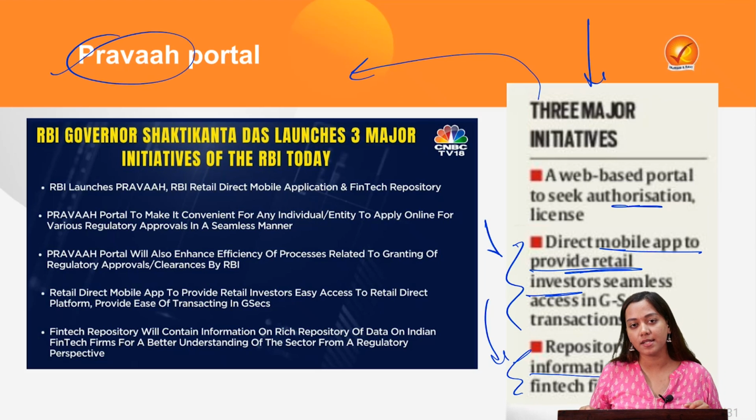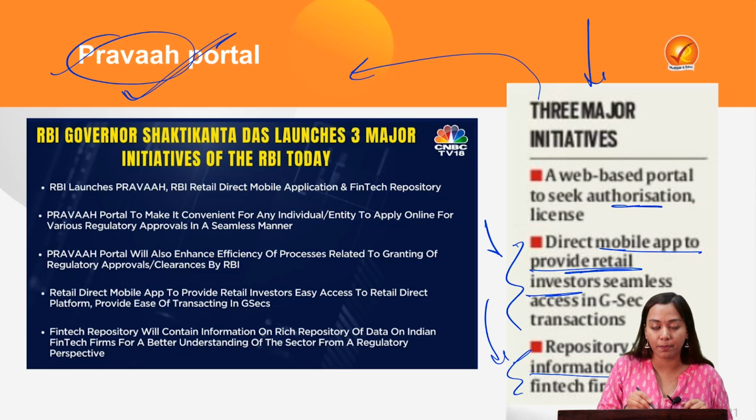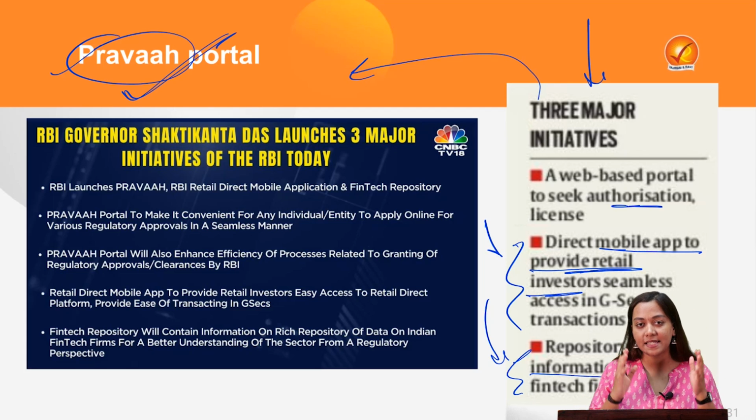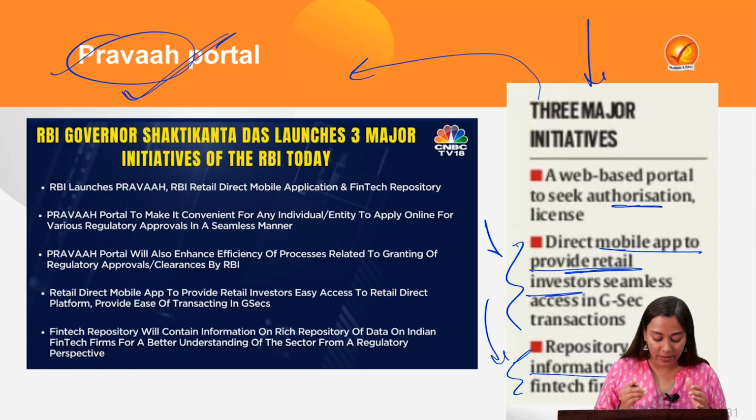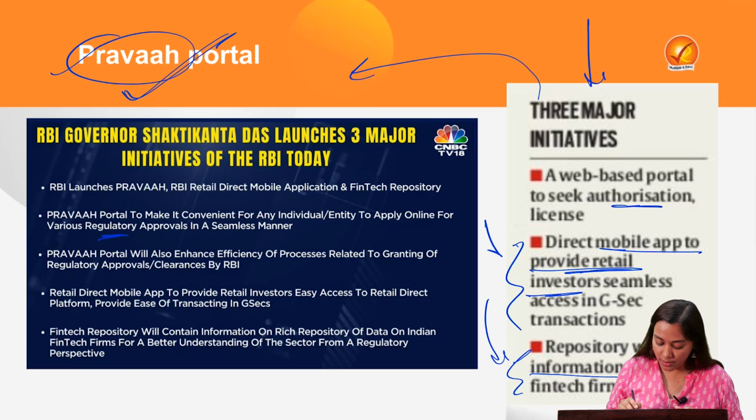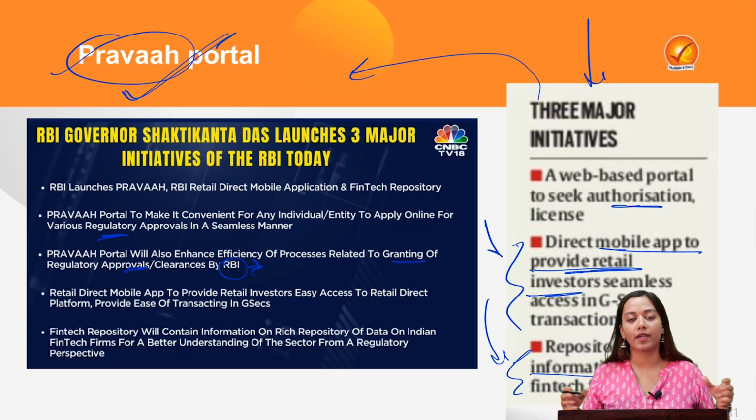Pravah, as the name suggests, is about streamlining a process. So let's say you want to have a regulatory approval from the RBI. In that case, you can log into this newly designed web portal Pravah. Via this, there will be seamless and streamlined access to approvals or clearances that will be granted by the RBI, and this will improve the overall organizational efficiency.